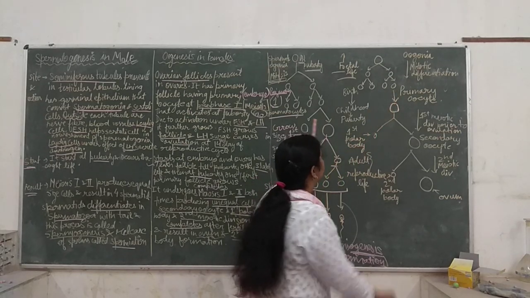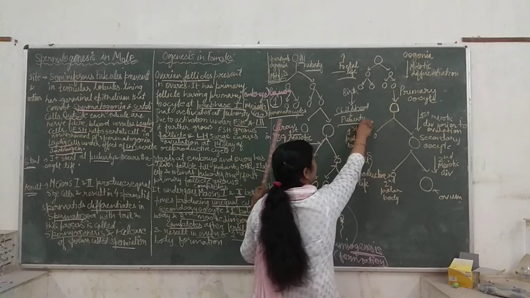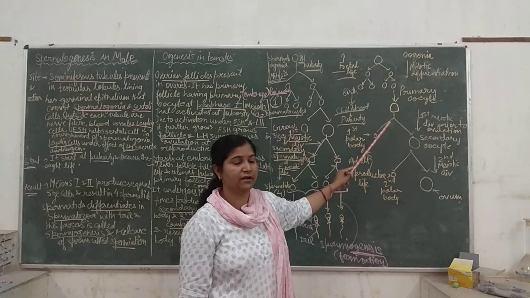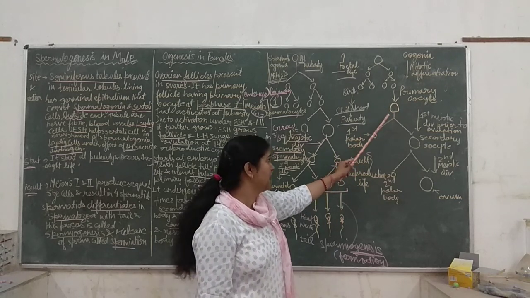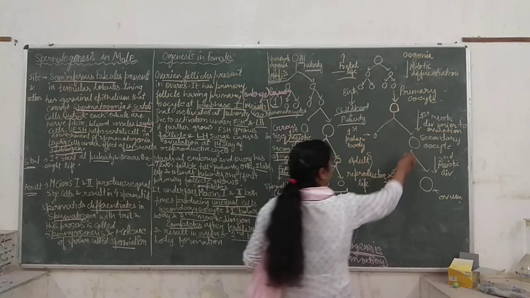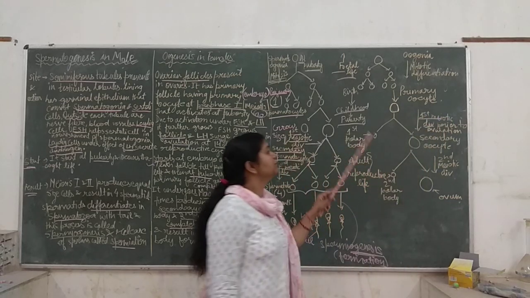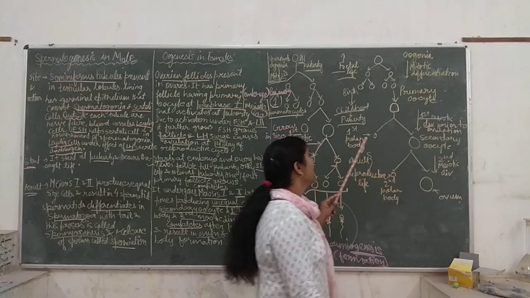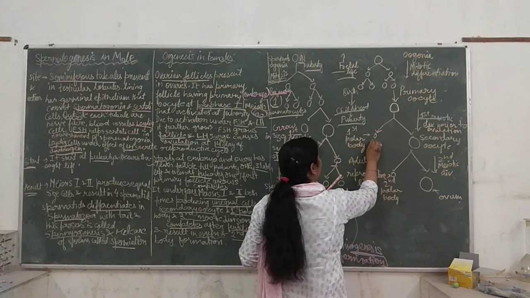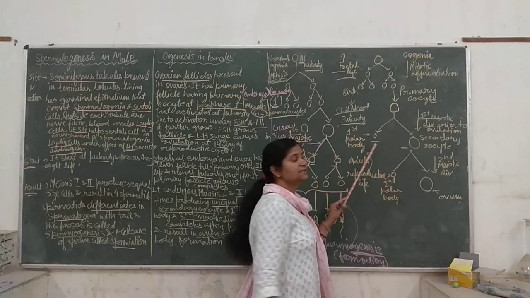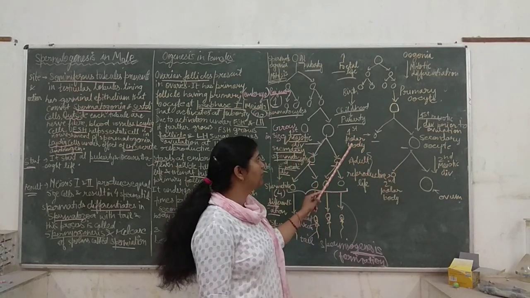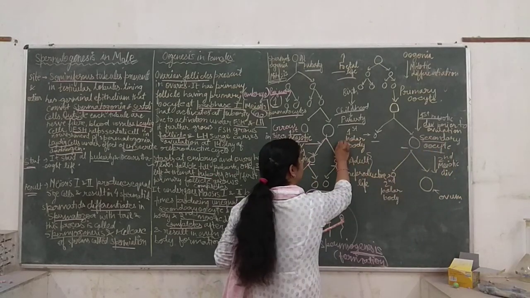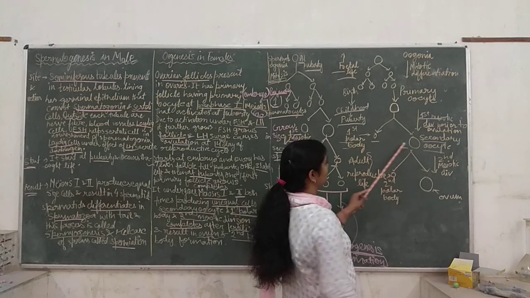Then the girl becomes a child, then reaches puberty, and then only one primary oocyte will undergo activation under the effect of hormones FSH and LH, and then it will undergo first meiotic division prior to ovulation, the release of the ovum. Here you can see how unequal the division is. One cell is very small, called the first polar body, and another cell is called the secondary oocyte.